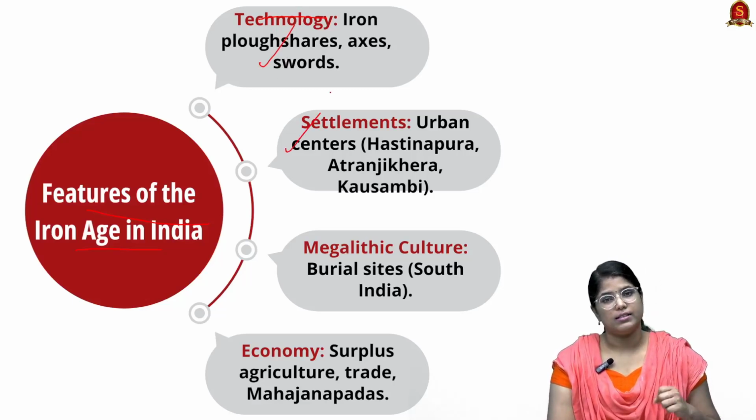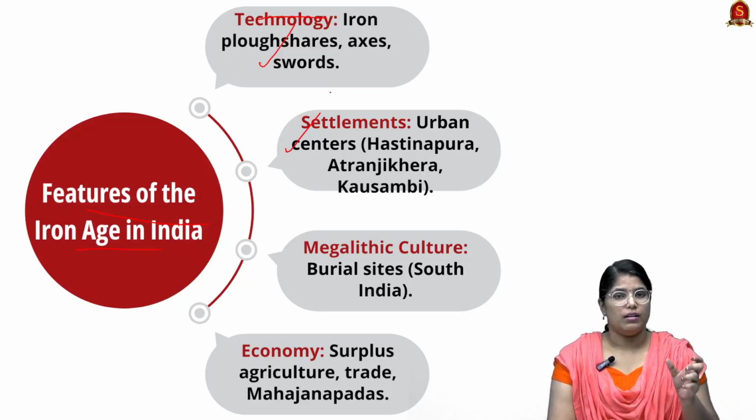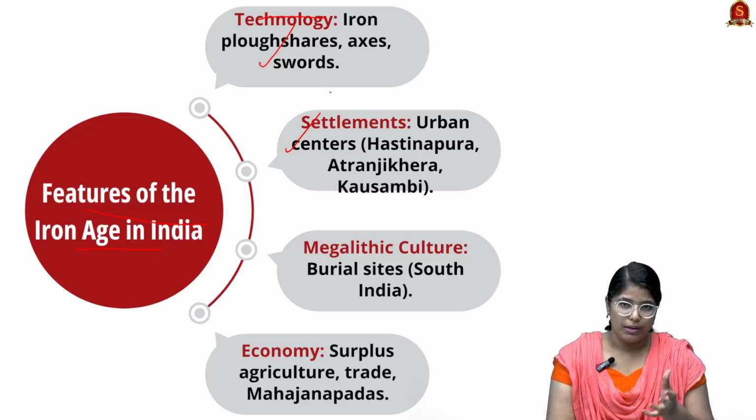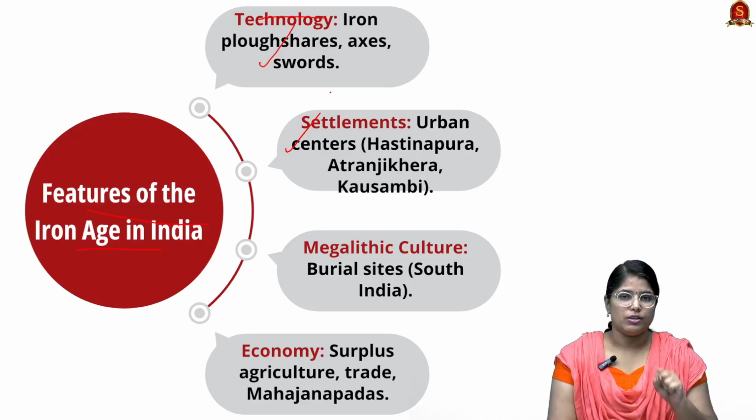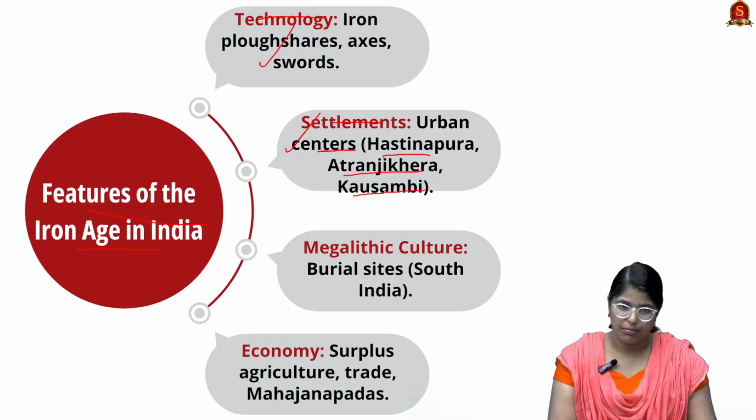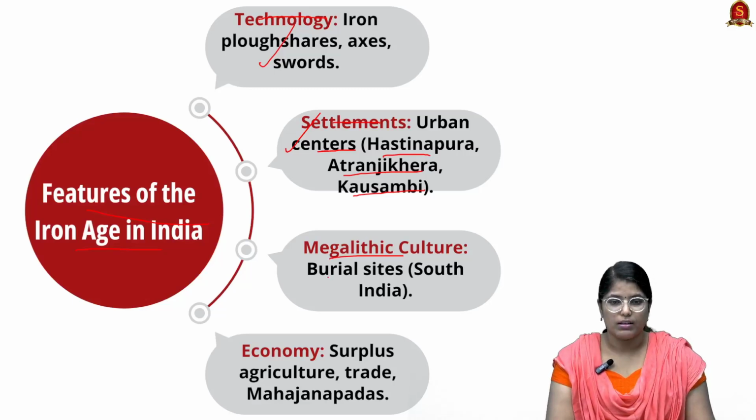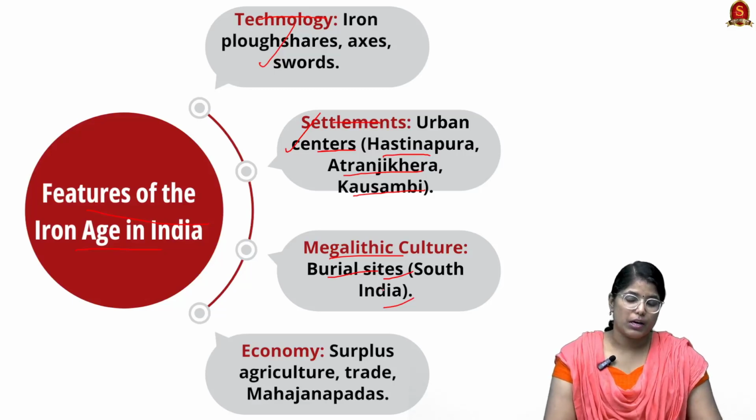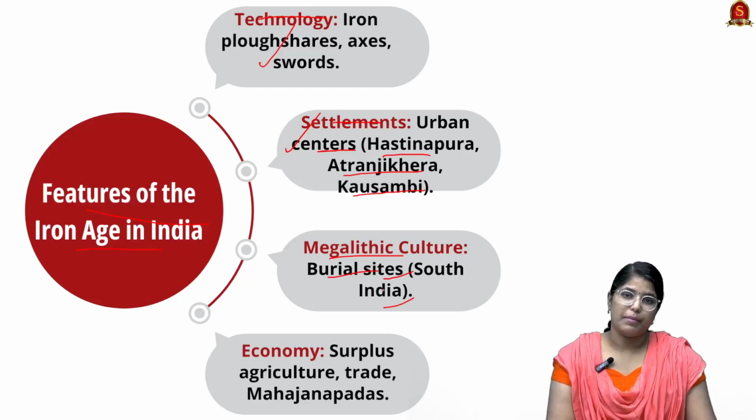The second important thing is settlements. When people became aware of all the applications of that particular metal, they understood how agriculture can be made sustainable and profitable, and that led to urban settlements. For example, Hastinapura, Atranjikhera and Kausambi. So those kinds of urban settlements were made. And we have the Megalithic culture, with burial sites especially seen in southern India. So this particular Iron Age period had Megalithic culture.